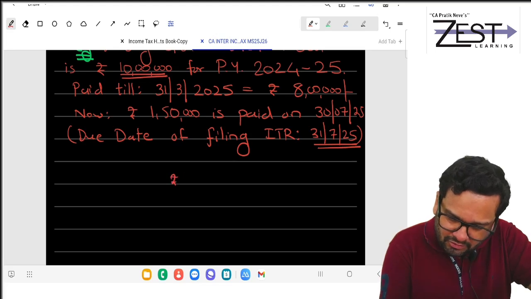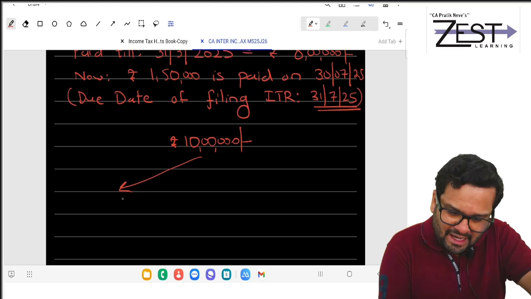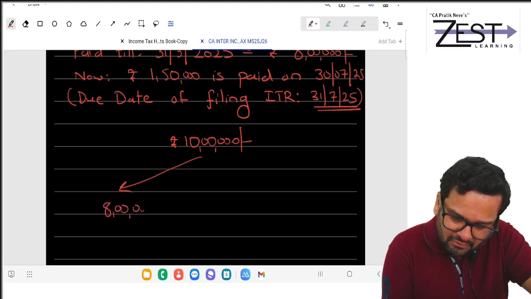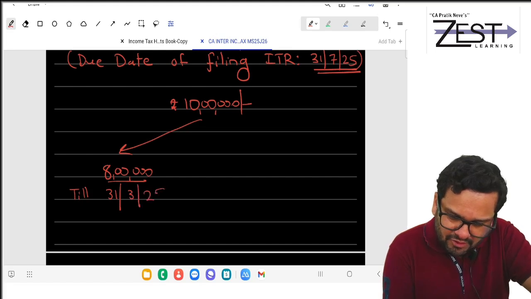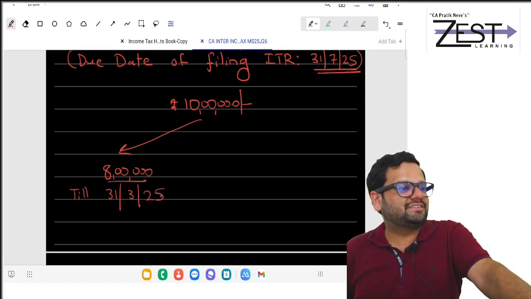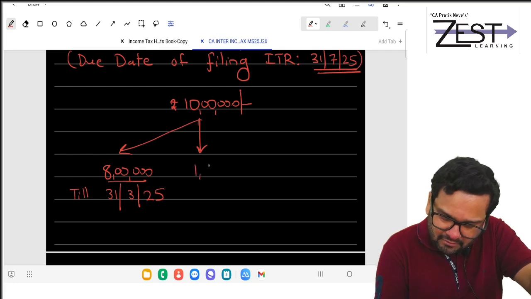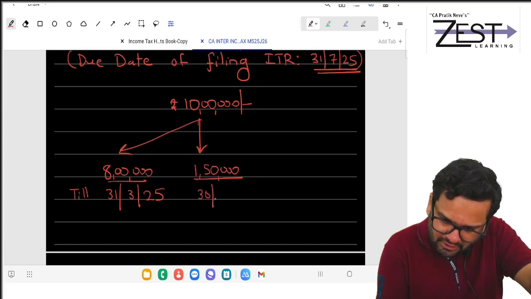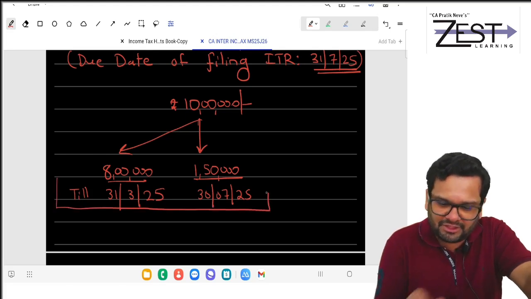You are discussing this 10 lakh, which is a statutory due. Out of 10 lakhs, 8 lakh paid till 31st March 25. Government has no problem with this. They are happily allowing you this. 1,50,000 is paid on 30 July 25. Government does not have a problem with these figures.